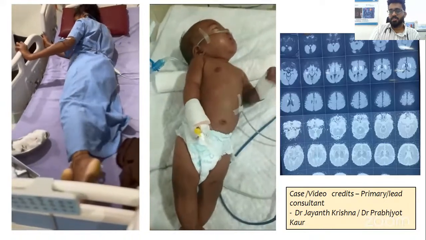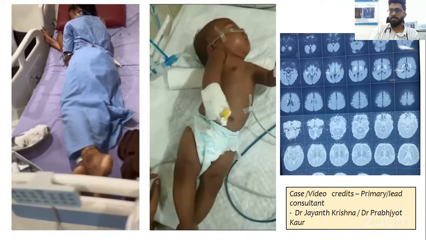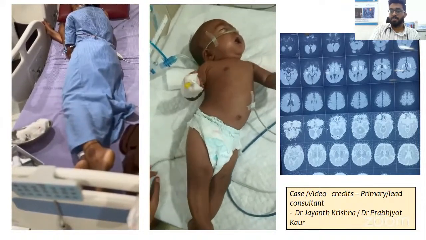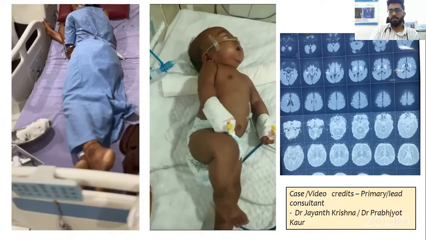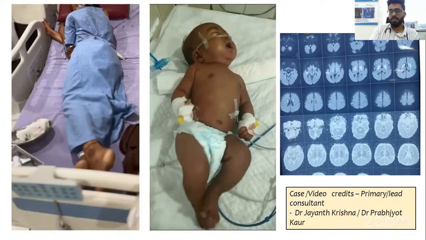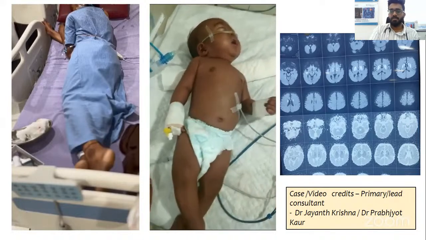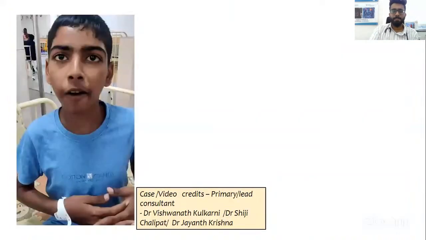On MRI, this child had typical hyperintensities and diffusion restriction in the bilateral thalami and bilateral caudate nucleus and lentiform nucleus. This happens because of maternal deficiency of biotin and thiamine, and this lack of biotin and thiamine in the mother's milk in the first year of life. A very common entity in India.